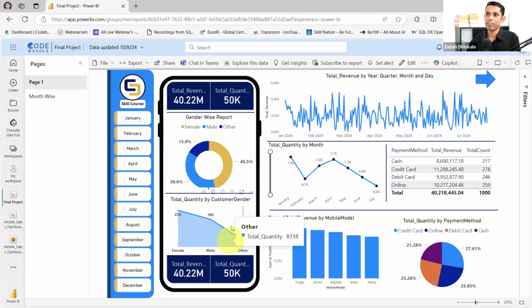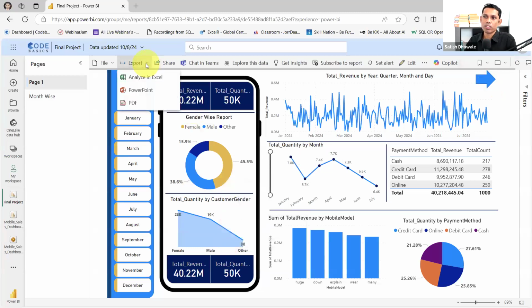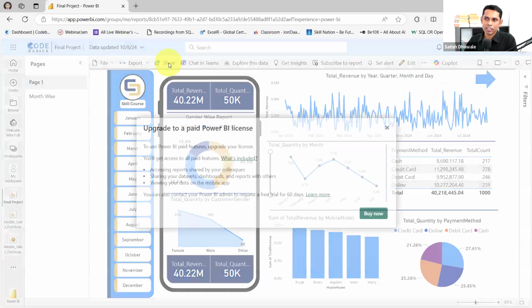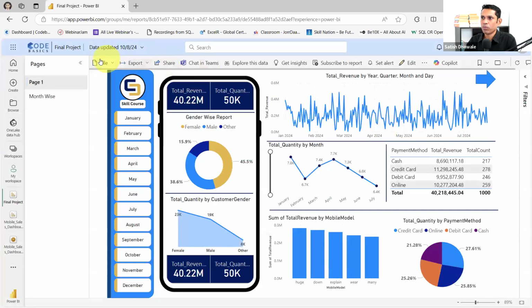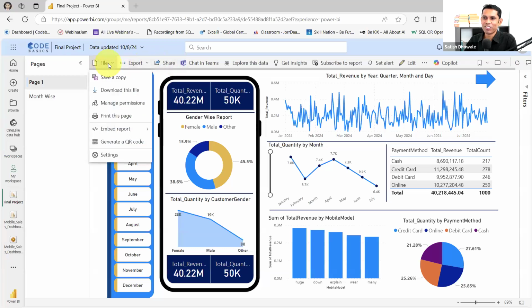Now how to share with anyone? Here is the option export. You can export into PowerPoint, PDF, Analyze in Excel, but here is another option, share. Oh, why is it not available for me? Let me go to the file. Okay, here it is. This is not available for me. Here, let's go to the file.